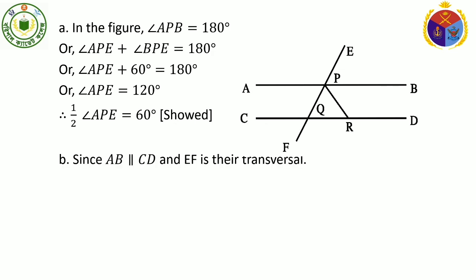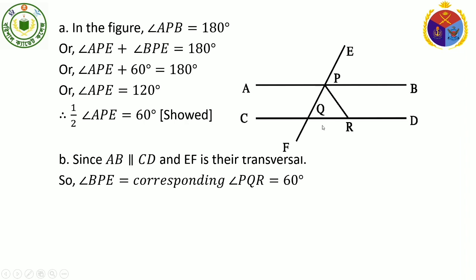Now go for question number B. Since AB and CD are parallel and EF is their transversal, so angle BPE equal to corresponding angle PQR. We know corresponding angles are equal to one another. Therefore, angle BPE equal to angle PQR equal to 60 degree. BPE is 60 degree, that is given, and we got angle PQR equal to 60 degree.